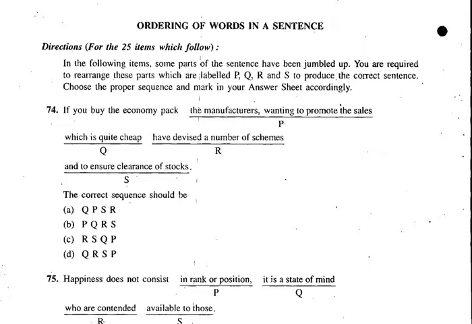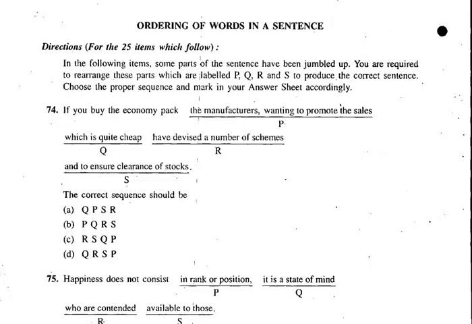Sometimes, whatever part of the sentence comes at the beginning will be given at the beginning. Like here in the case of 74 and 75, we see that a part of the sentence is also given there, and the remaining parts have been labeled as PQRS. But sometimes all the parts will be labeled as PQRS, and you have to put them in a proper order and make a meaningful sentence.